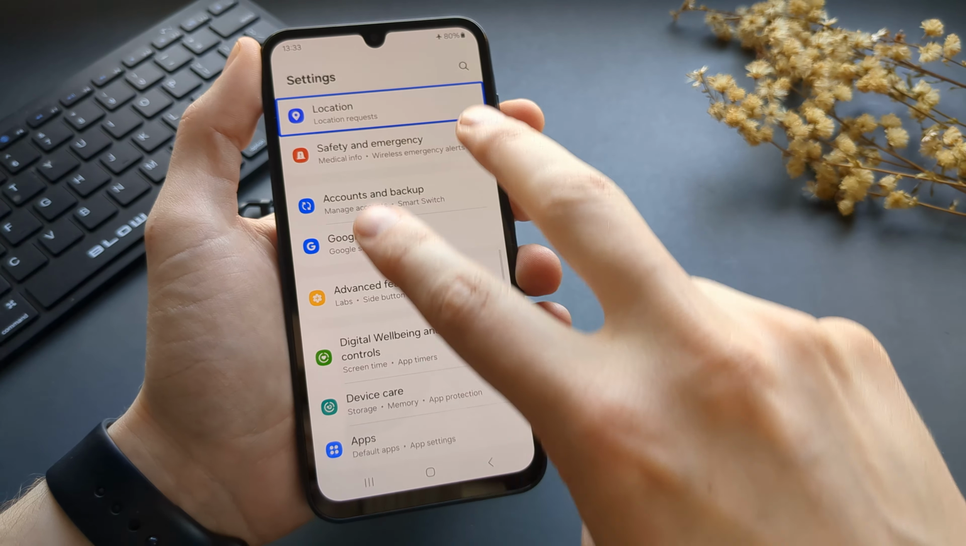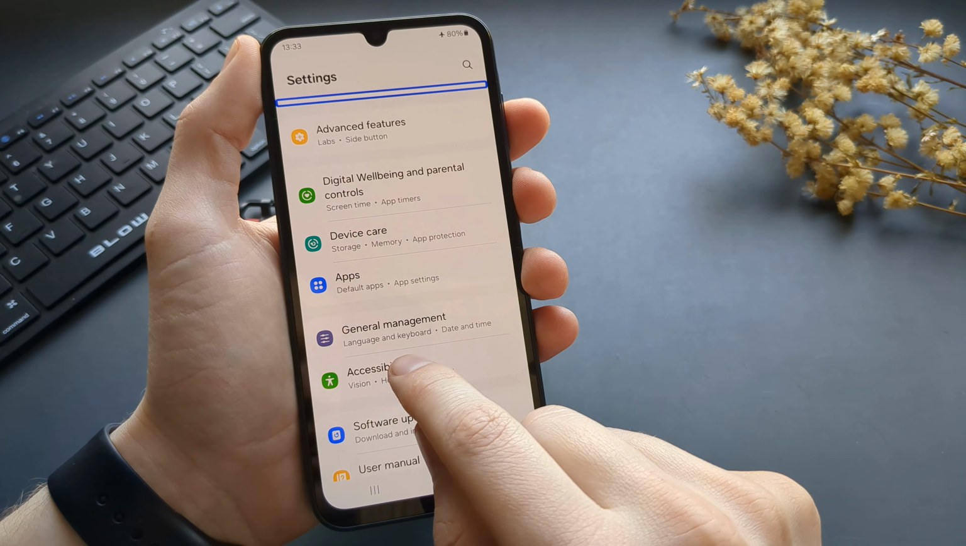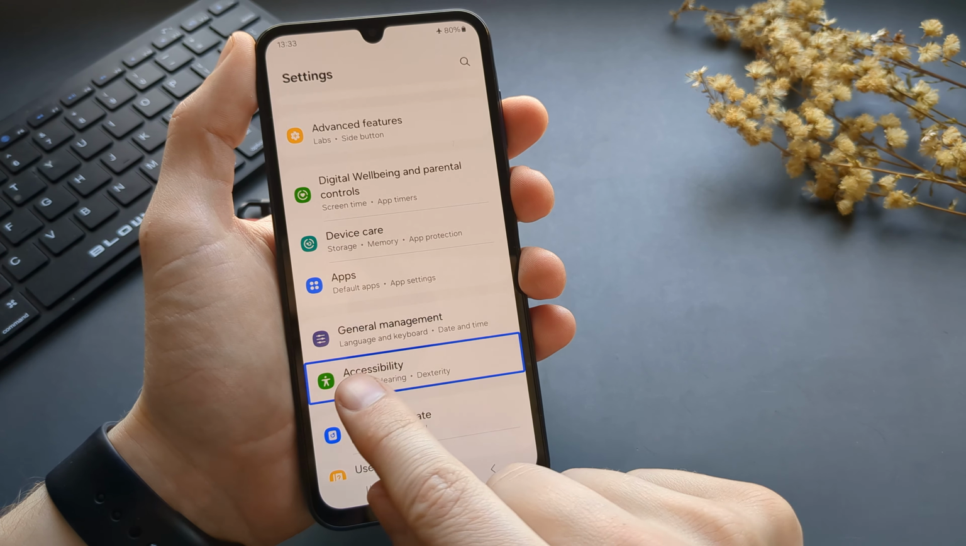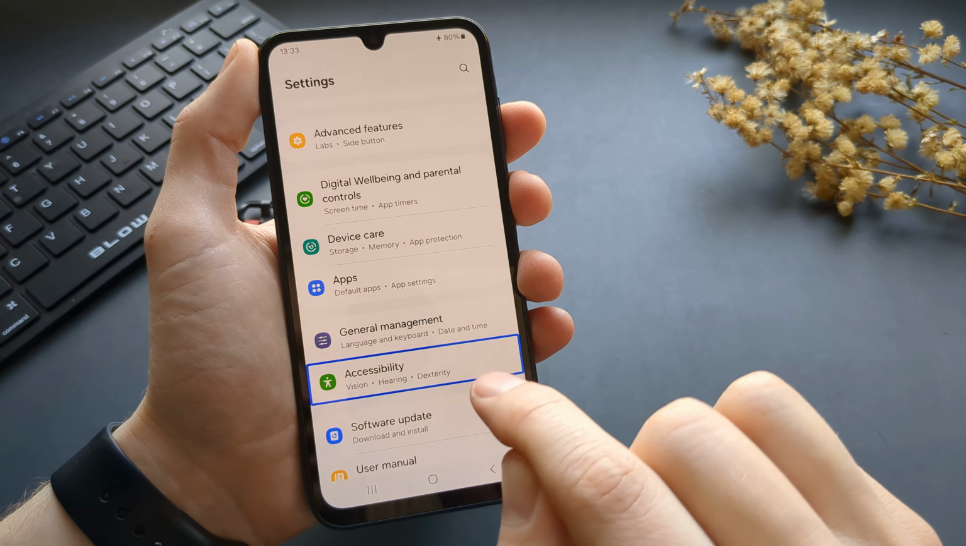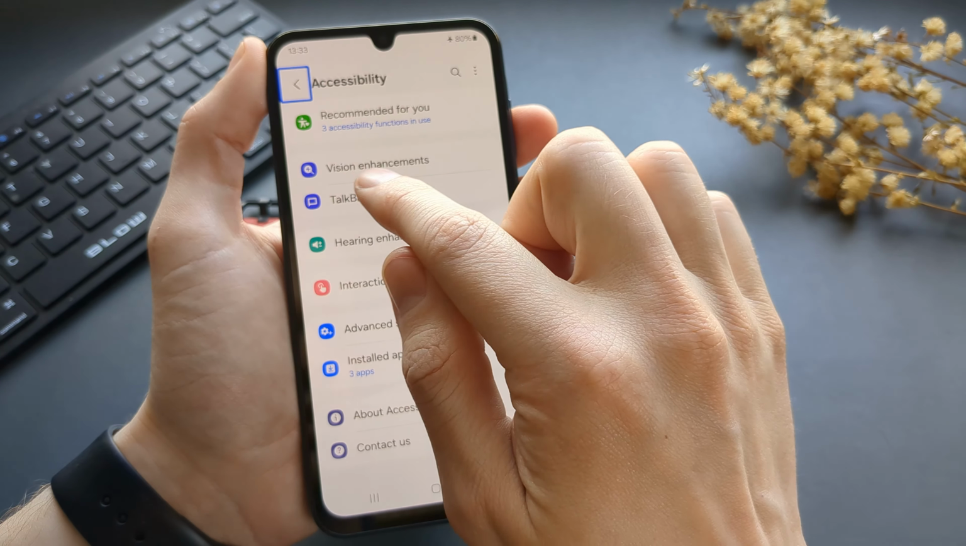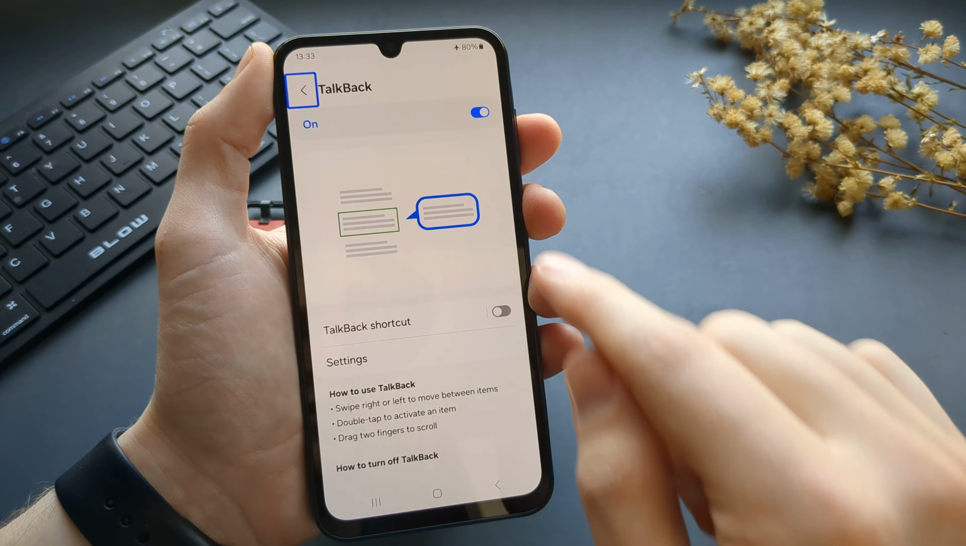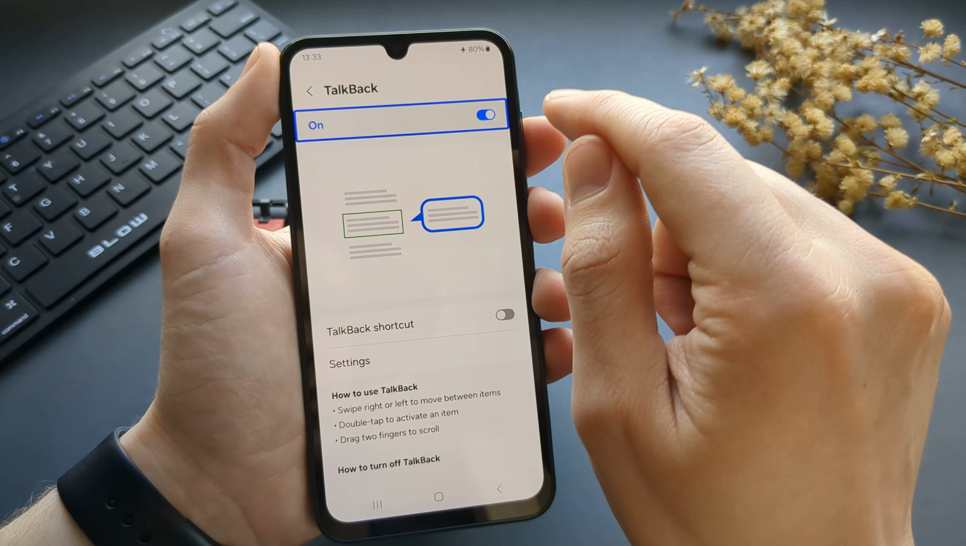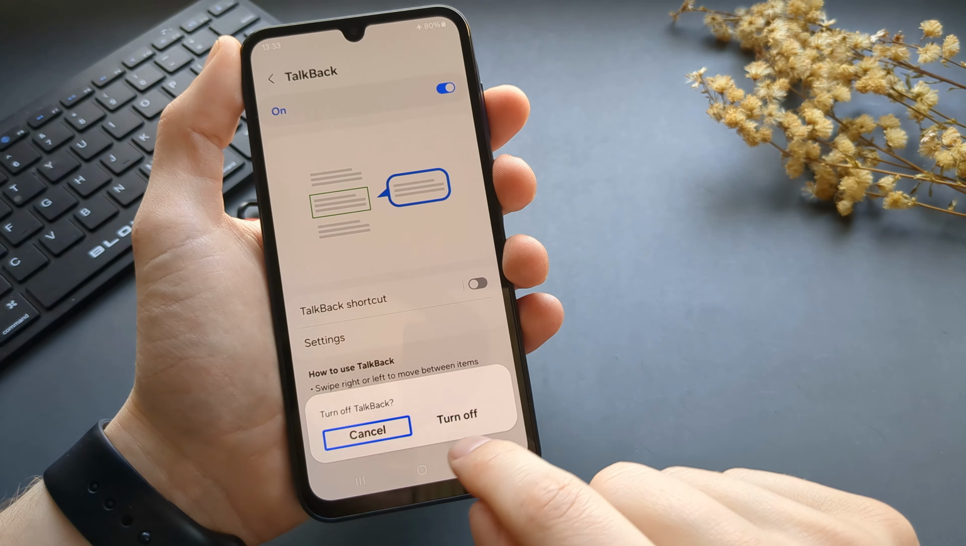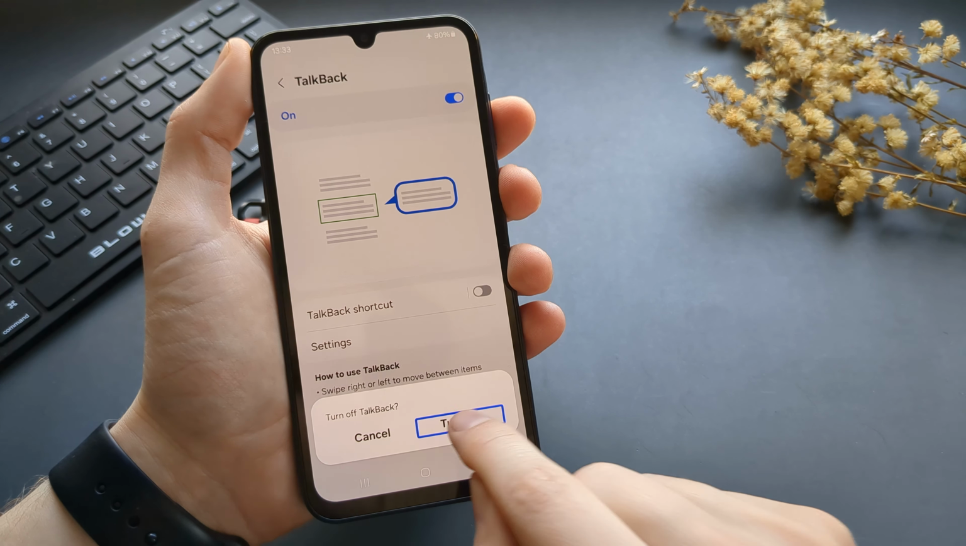Okay, until we see this accessibility. Click once to select it and double click on it. Then select TalkBack and click on it and double click. Turn off and double click.